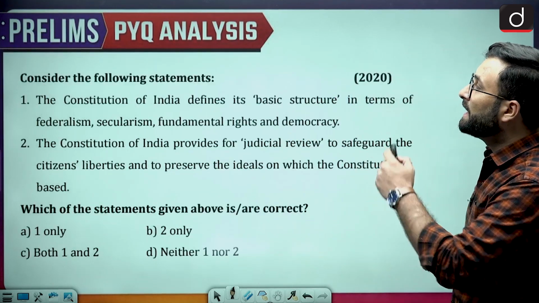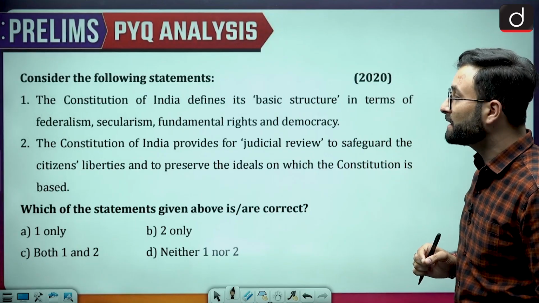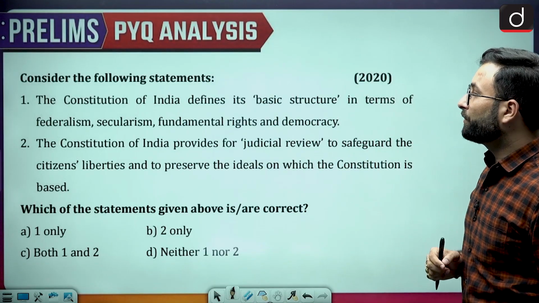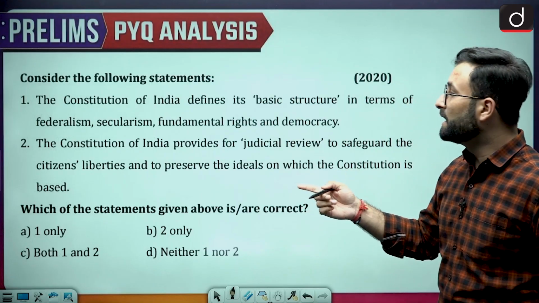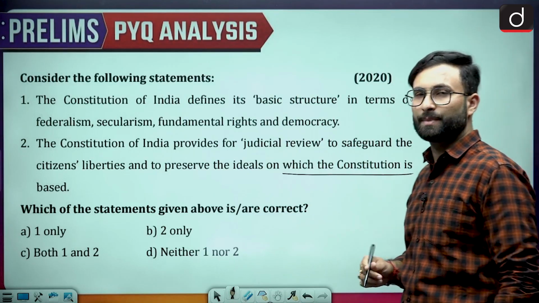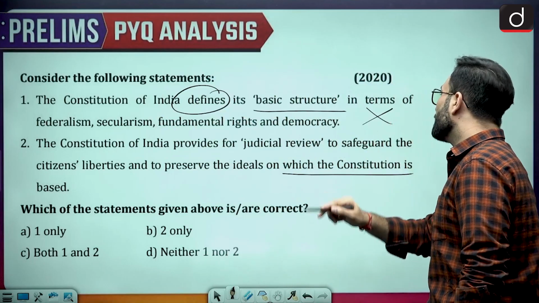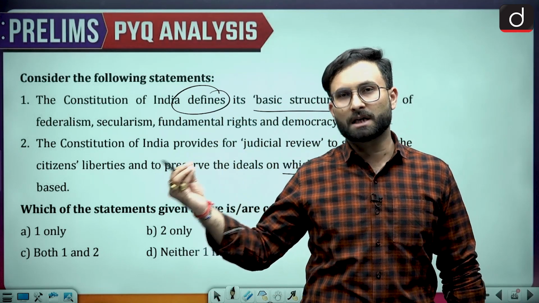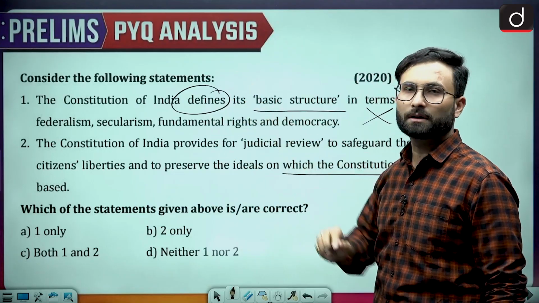Okay, here you can see, consider the following statements: the Constitution of India defines the basic structure in terms of federalism, secularism, fundamental rights and democracy. Coming to the next one, the Constitution of India provides for judicial review to safeguard the rights of the citizens, or you can say citizen liberties, to preserve the ideals on which the Constitution is based. Okay, so basically they are saying that the Constitution of India defines the basic structure. Now that is not true, because the basic structure doctrine has come up with the Kesavananda Bharati judgment. So that is something which is a judicial innovation and not given in the Constitution.